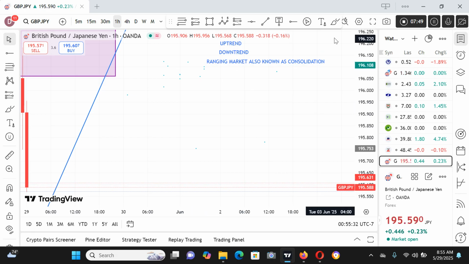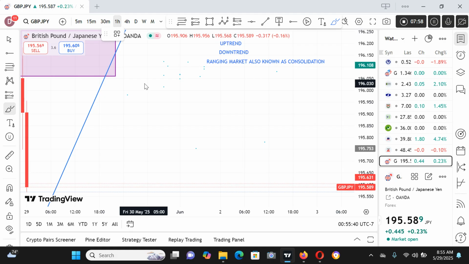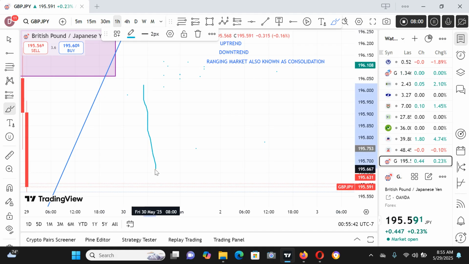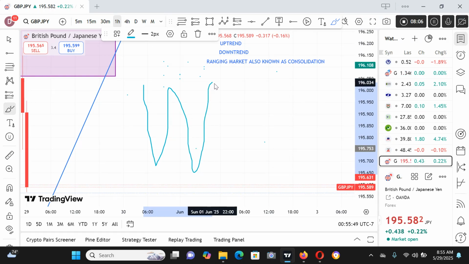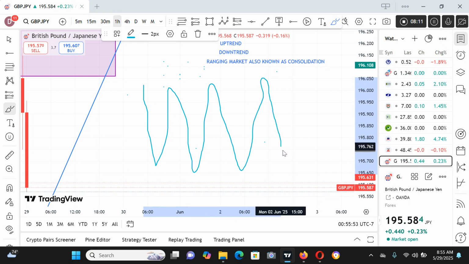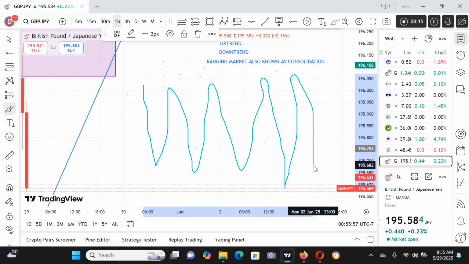So the next one is the consolidation market. Now, the principle guiding the consolidation market says that the market must always create equal highs and equal lows. Equal highs, equal lows. The principle guiding a consolidation or ranging market says that the market must always create equal highs and equal lows.